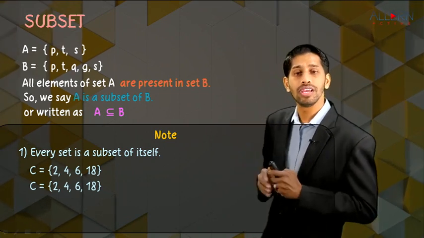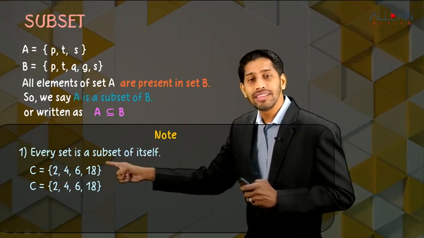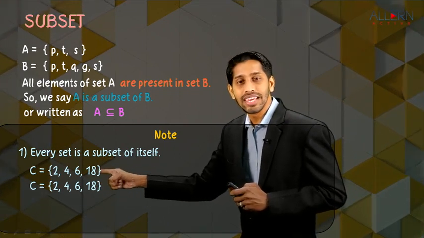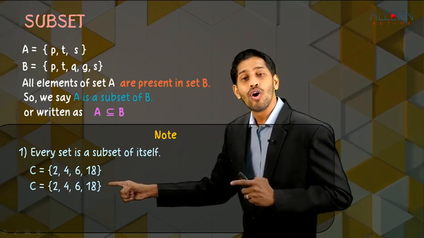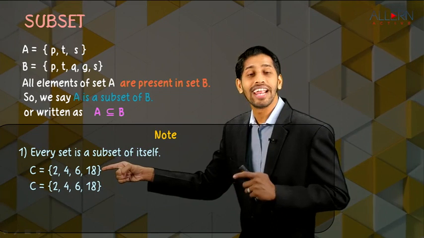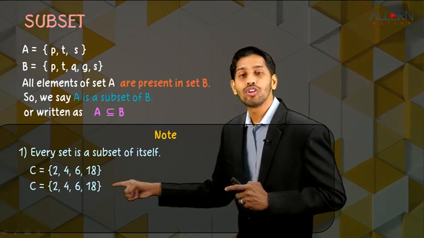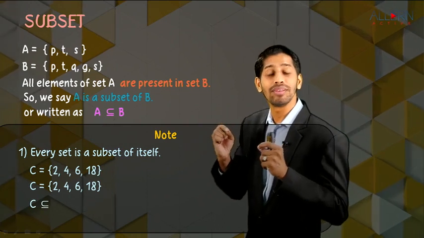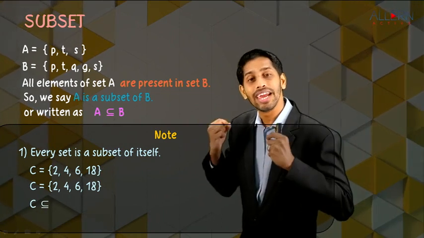Now if you observe here, all elements of this set C are present in this set C. That means C is a subset of C. Also all elements of this set C are also present in this set. That means we can say that C is also a subset of C. So we write C is a subset of C. That means every set is a subset of itself.